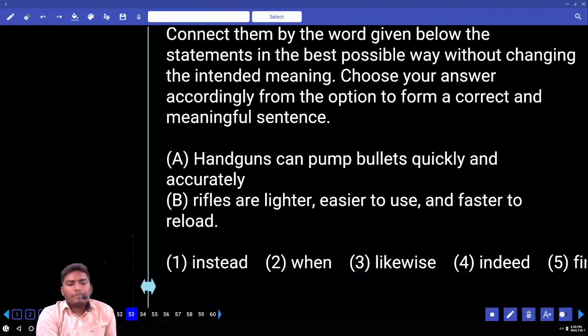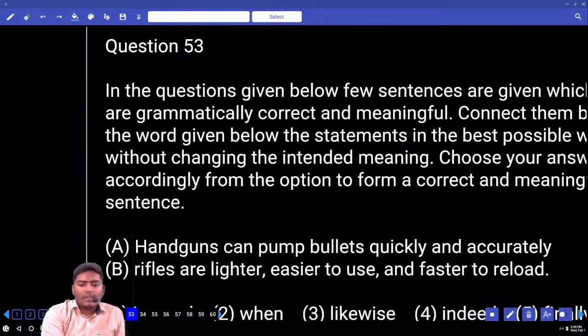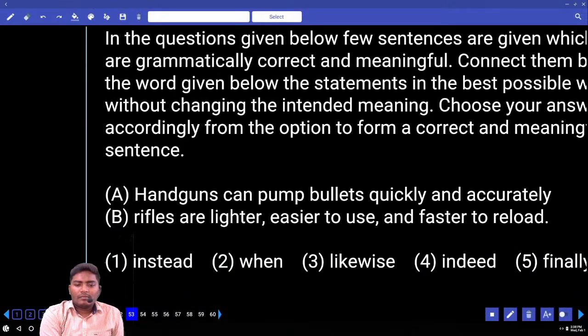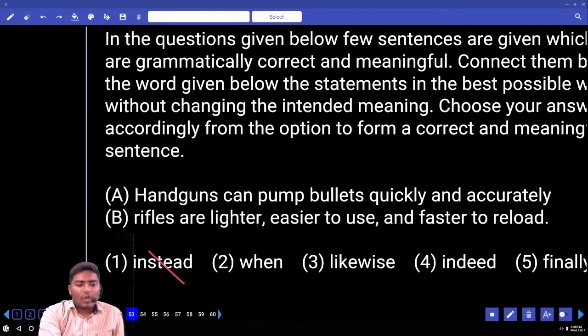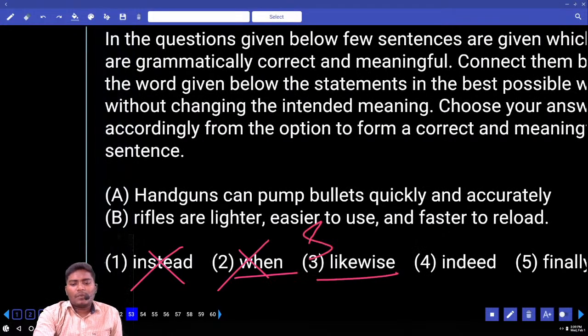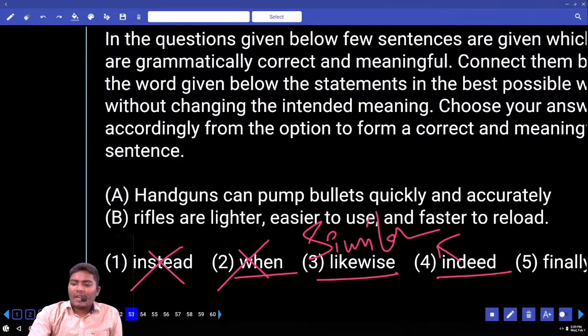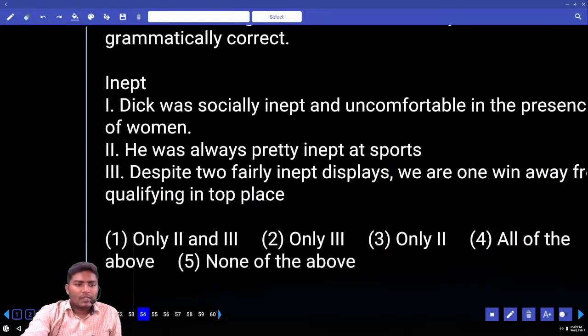Next, move to 53. Handguns can pump bullets quickly and accurately. Rifles are lighter, easier to use and faster to reload. Can you tell me the answer? Instead, when, likewise, indeed, finally. Tell me the answer. We are not speaking about opposite statements. Eliminate instead. When speaks about time, not related. Likewise speaks about similarity. Next one, indeed almost comes with similarity. Finally, at the end, not related. There is no time. Now tell me, which is it, likewise or indeed? Likewise. Move to 54. Inept.